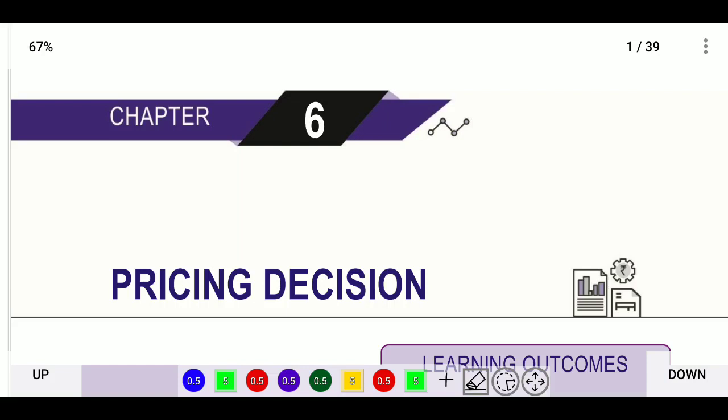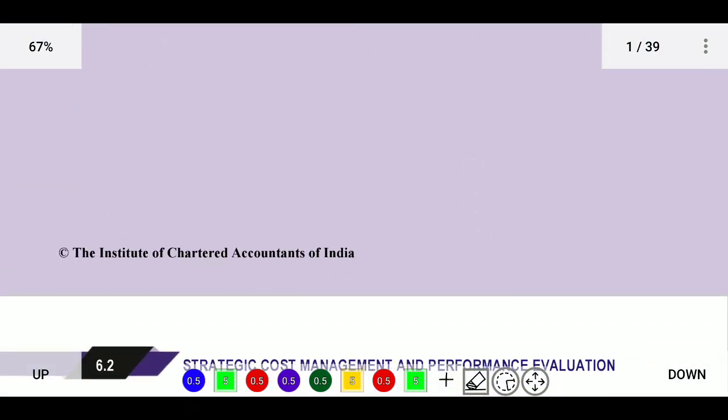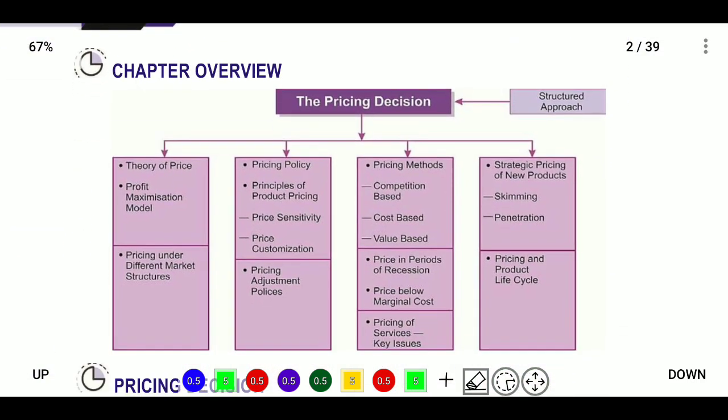In this video we are going to discuss pricing decisions in the SCPM chapter. What is there in pricing decisions? Why will we take the pricing decision? In the last chapter we saw transfer pricing, where we calculated the maximum price and minimum price when goods are transferred between departments. But in pricing decision we will calculate the best price, which is not a maximum price and not a minimum price. We will calculate the best price, that is, profit maximization.